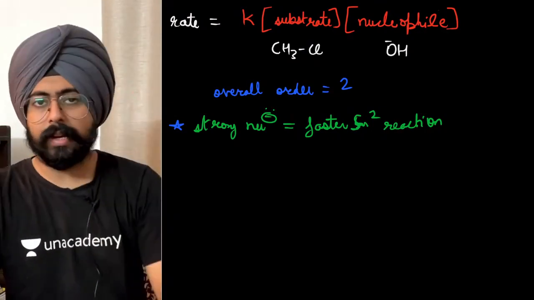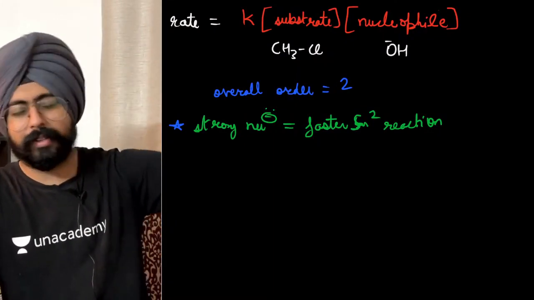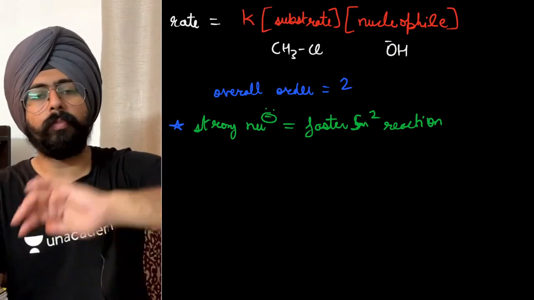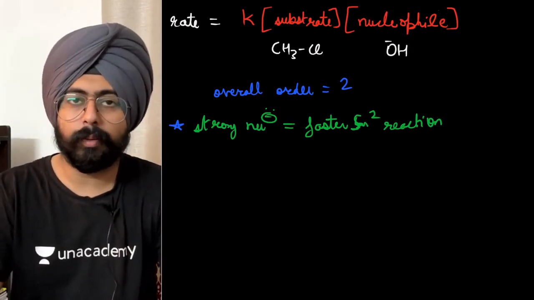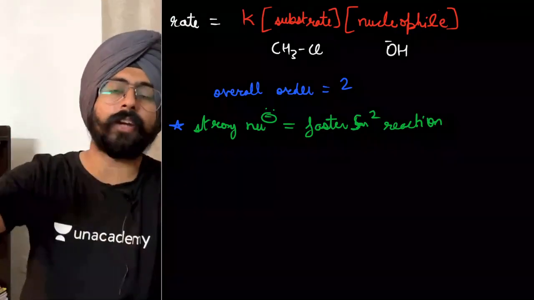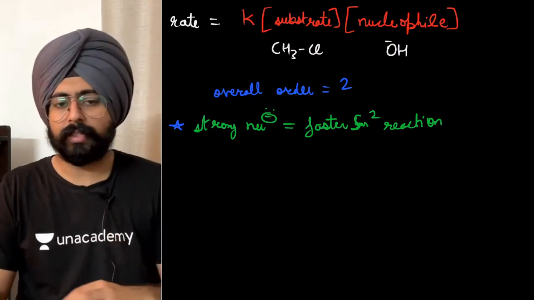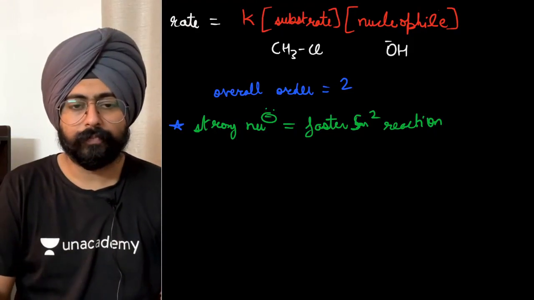So on Monday we had discussed what are strong nucleophiles, what are weak nucleophiles, steric hindrance in the case of a nucleophile, small size versus big size nucleophiles, polar protic versus polar aprotic solvents, and the nature of nucleophilicity. Remember? So whenever we have a stronger nucleophile, the SN2 reaction will be faster. And if you've missed that class on reaction mechanism basics, then please go back and watch it. It will be there in the videos section of this channel.